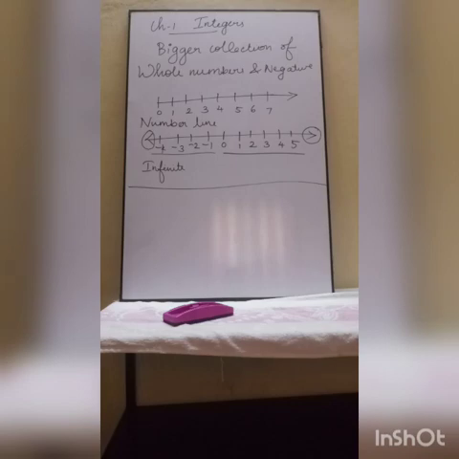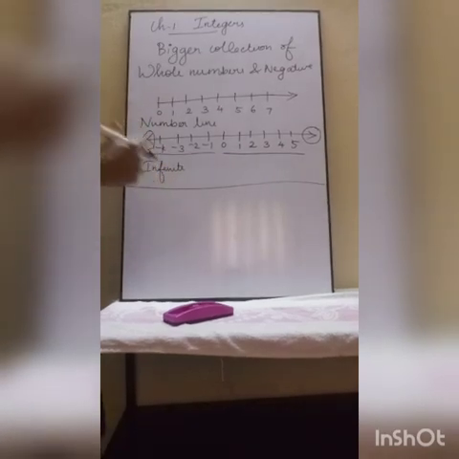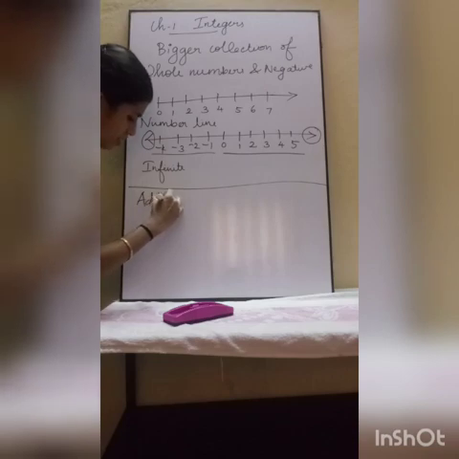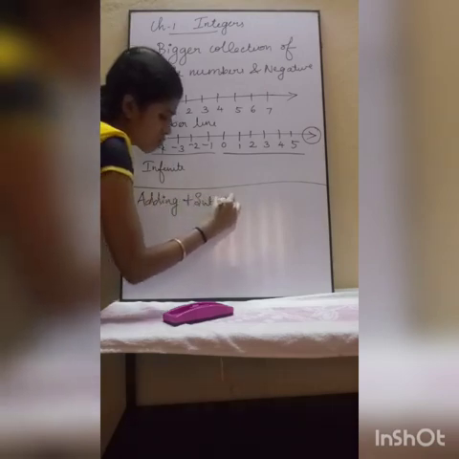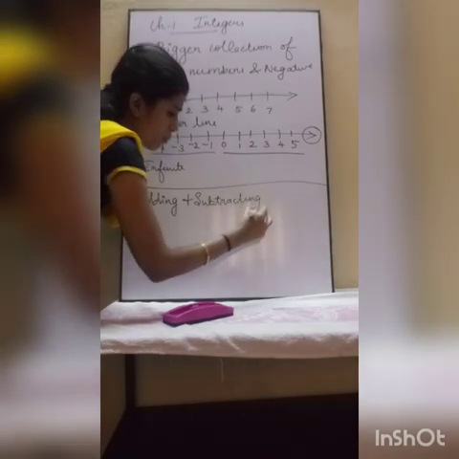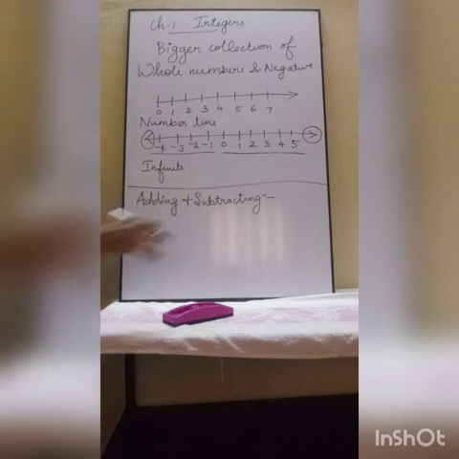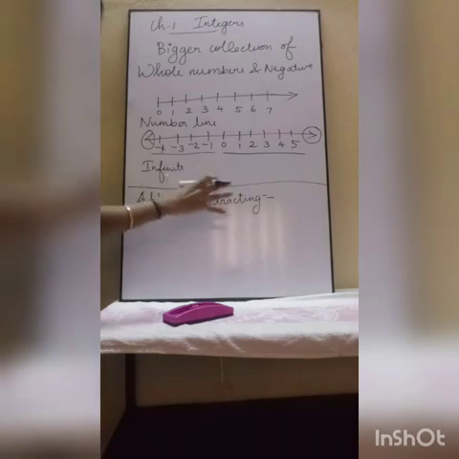Next, we should know the properties, or what you can say the main concepts which you will be using while doing integers. So first is addition. While you are adding and subtracting, what are the rules you will follow? That is what we are going to discuss here. Adding and subtracting integers, what you will do, that is the rule here.